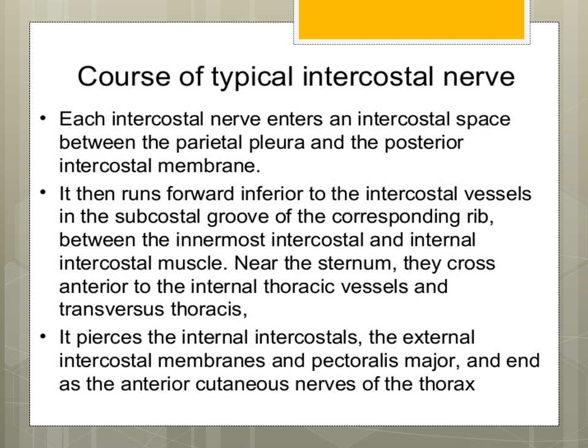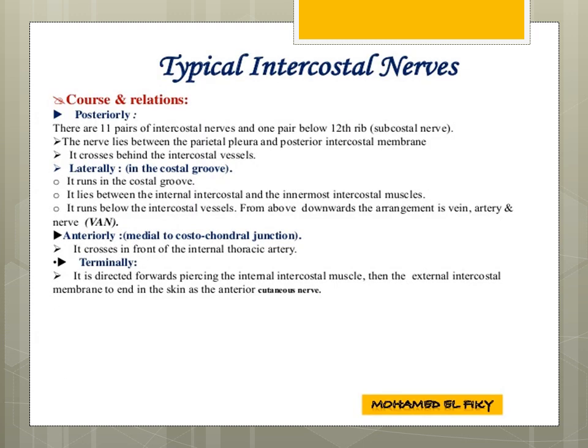Near the sternum, they cross anterior to the internal thoracic vessels and transversus thoracis. It pierces the internal intercostal, the external intercostal membrane, and the pectoralis major, and ends as the anterior cutaneous nerve of the thoracic wall.